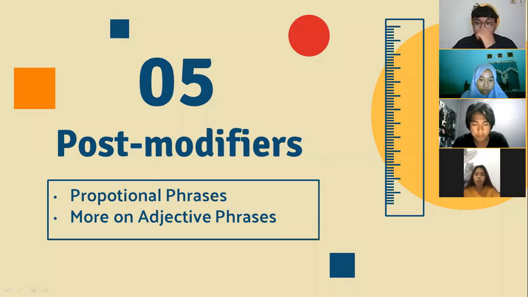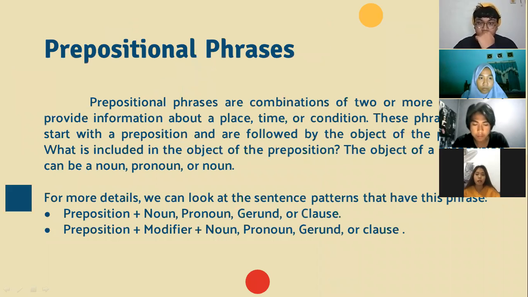I will explain about prepositional phrases. Prepositional phrases are a combination of two or more words that provide information about a place, time, or condition. The phrases usually start with a preposition and are followed by the object of the preposition. What can be the object of the preposition? The object of a preposition can be a noun, pronoun, or gerund.